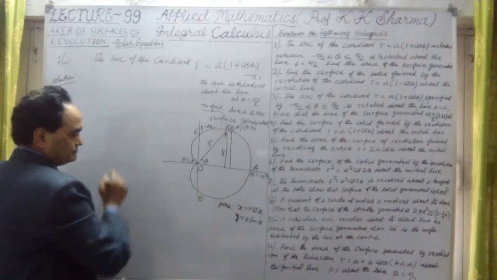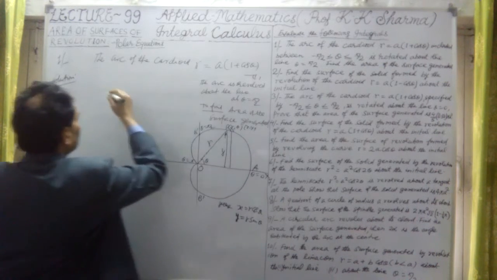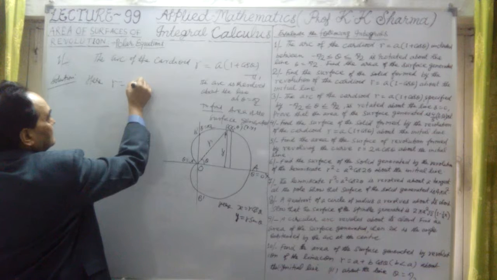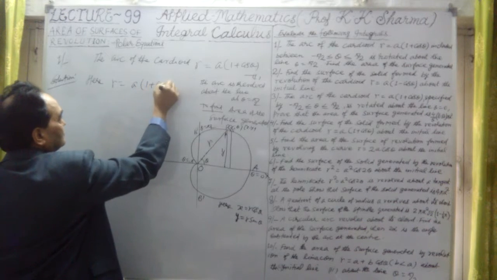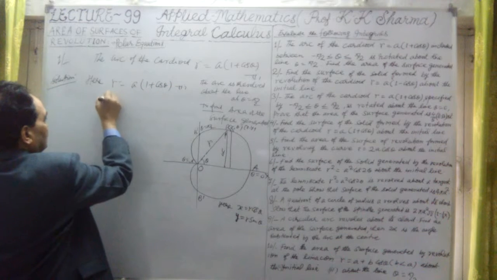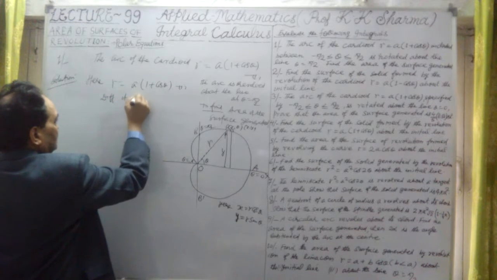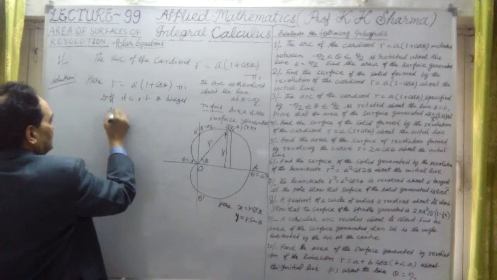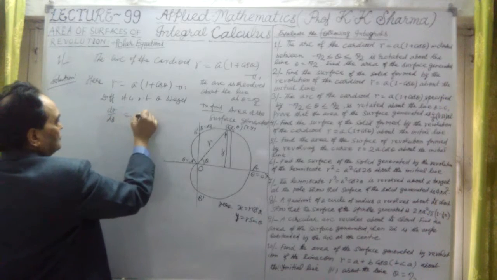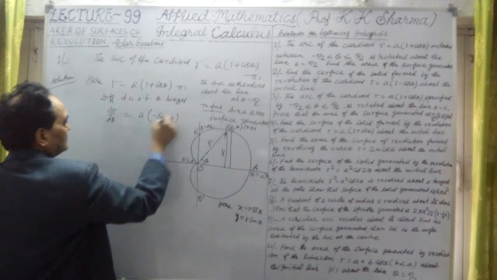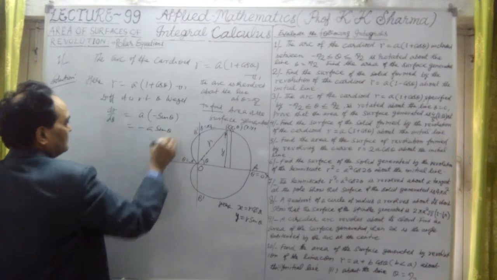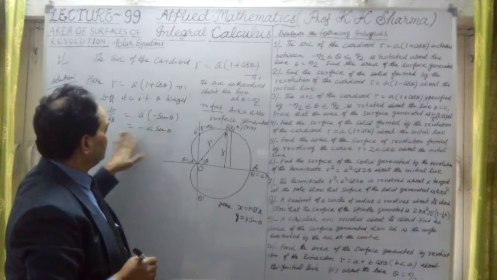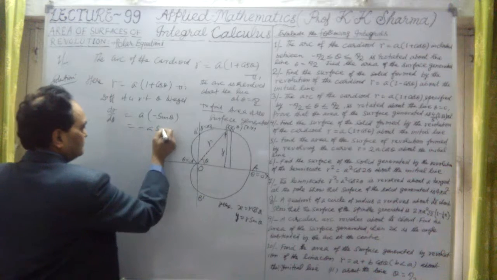Then dr upon d theta we have to calculate. Here r is equal to a into 1 plus cos theta. This is the first equation. We have to differentiate it with respect to theta. Differentiating it with respect to theta, what do we get here? dr d theta is equal to a into minus sine theta. Try to understand. That means minus a sine theta. Why? The differentiation of cos theta is minus sine theta. So therefore dr d theta equals minus a sine theta. This is the value of this.